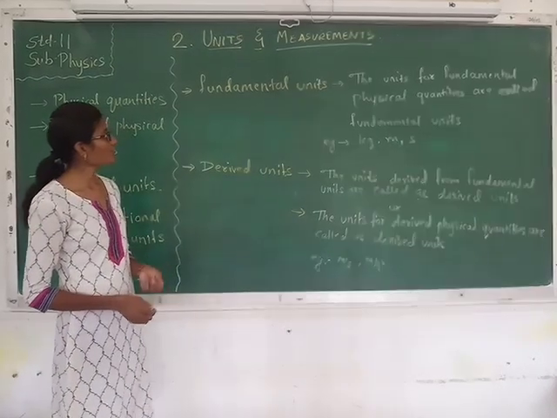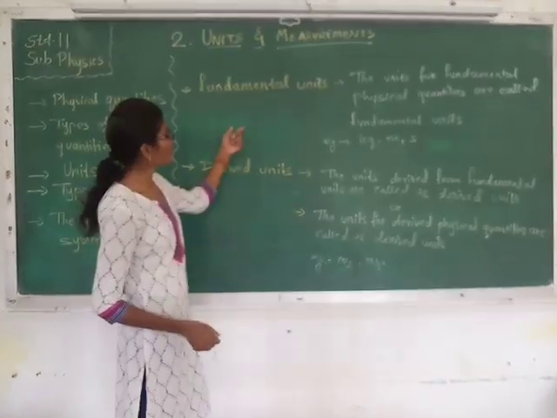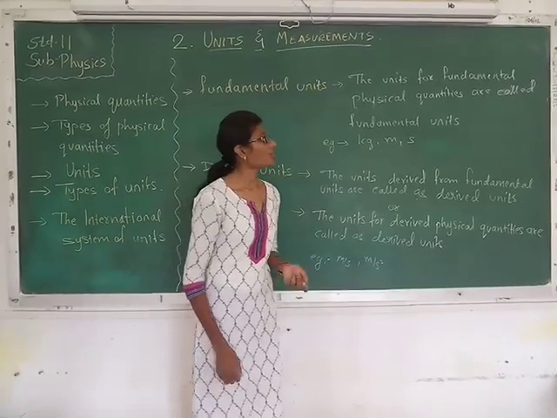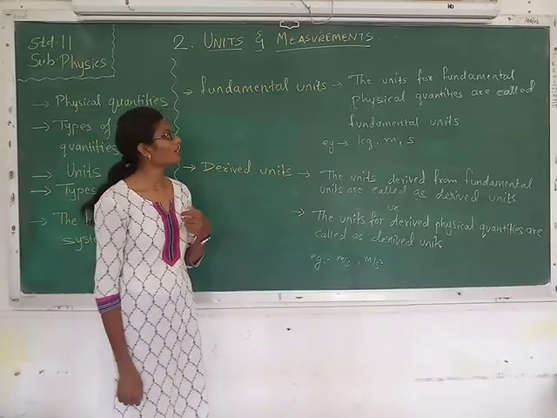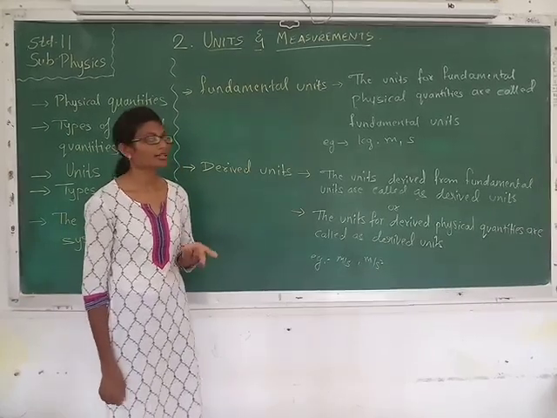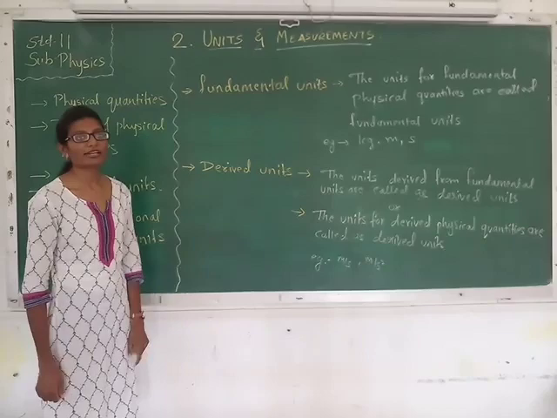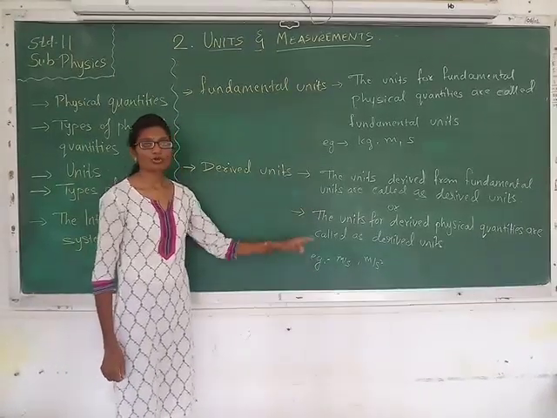So the definitions of the fundamental units and derived units are like this. Fundamental units: the units for fundamental physical quantities are called fundamental units, and examples are kg, meter, second, that is kilogram, meter and second. These are fundamental units.